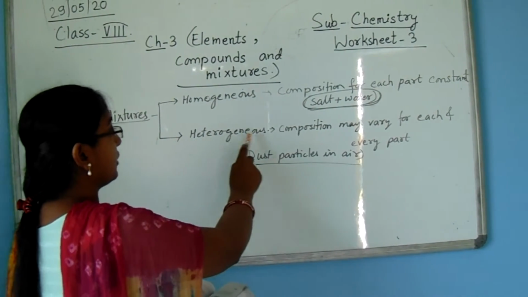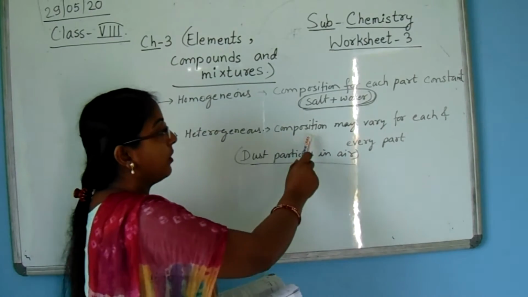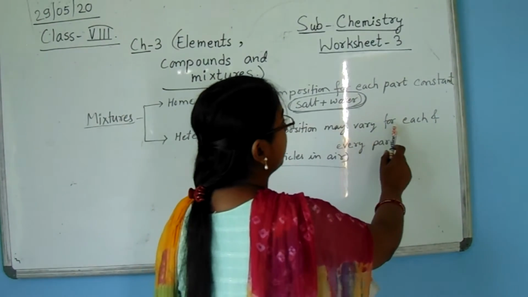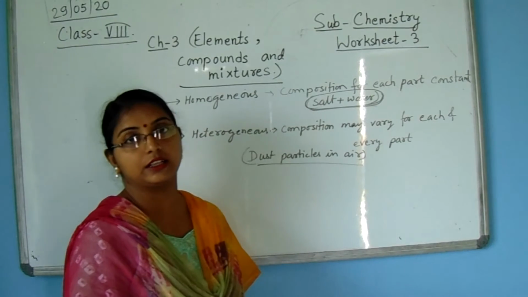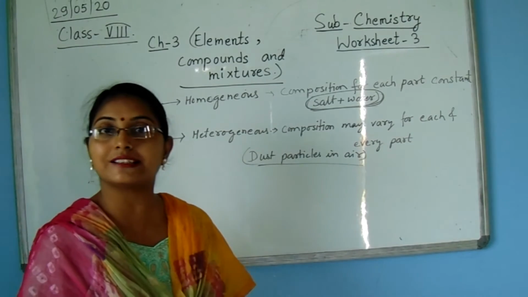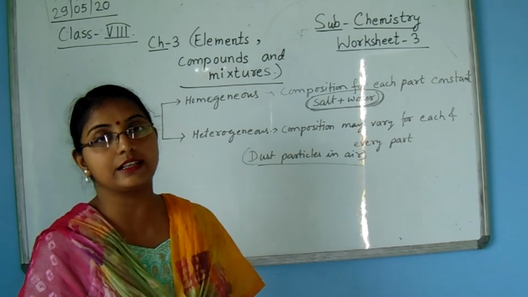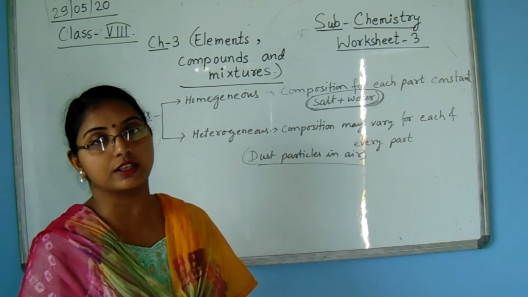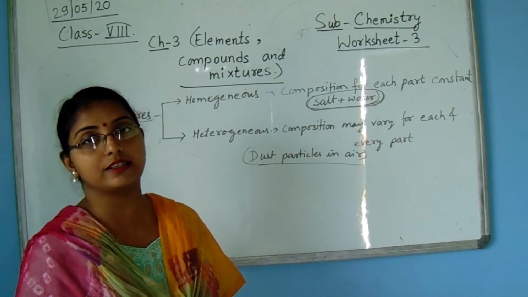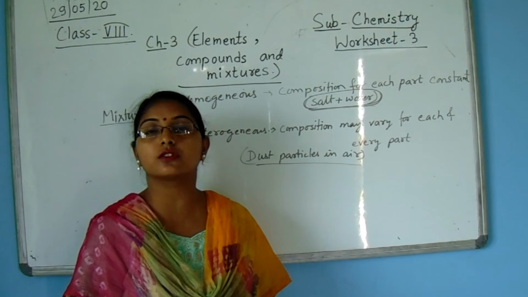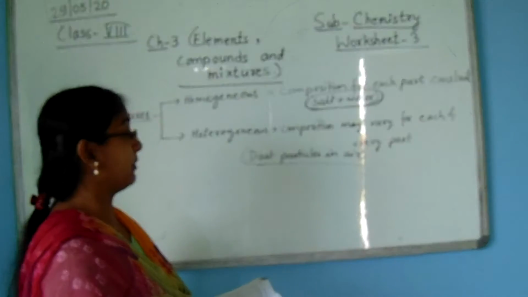But in a heterogeneous mixture the composition may vary for each and every part. For example, air is called a mixture, and air contains many different types of dust particles, smoke particles, impurities and also some vapors.